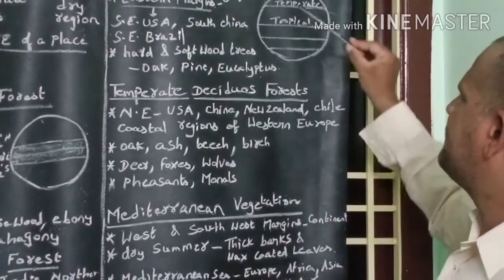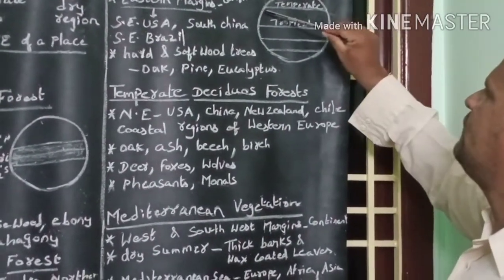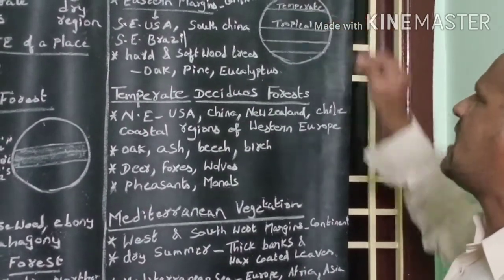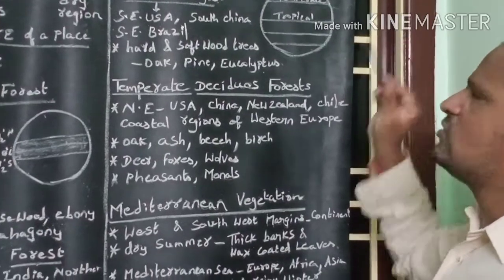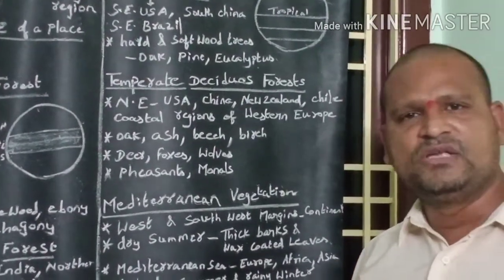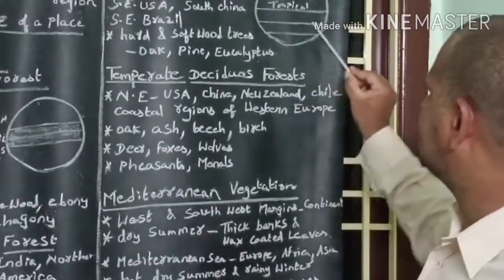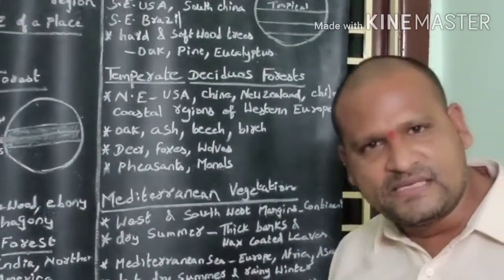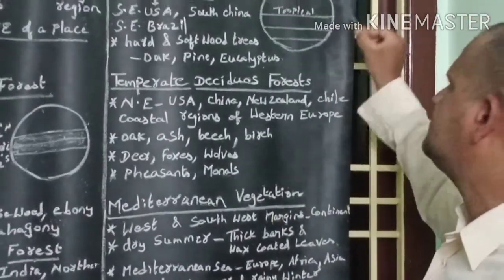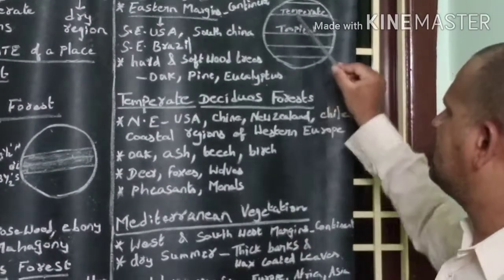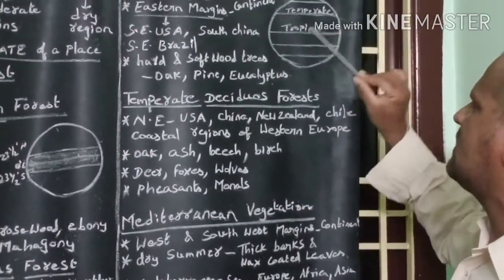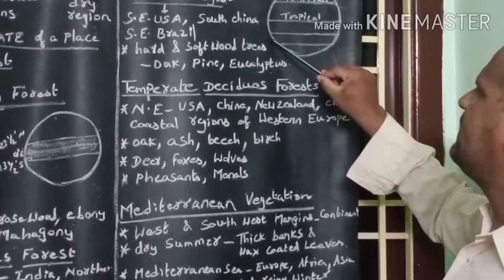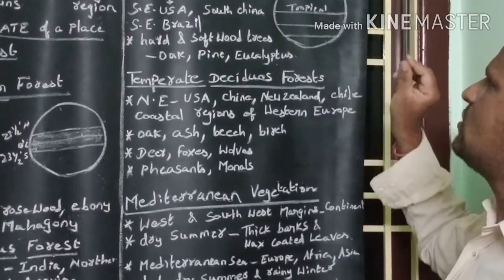That means the temperate region is located between 25 degree north latitude and 50 degree north latitude, and between 25 degree south latitude and 50 degree south latitude. It is located in the northern hemisphere as well as in the southern hemisphere, between the tropical region and the polar region.